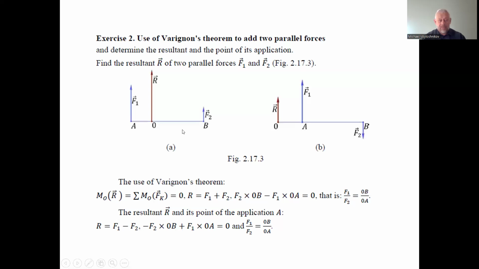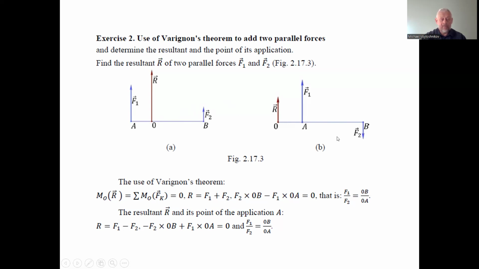Here we had it inside, but these are two parallel collinear forces of opposite direction, so the point of application of the resultant force is outside the segment between the two forces' points of application.